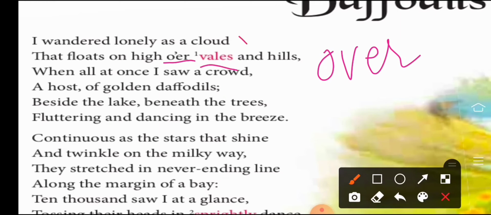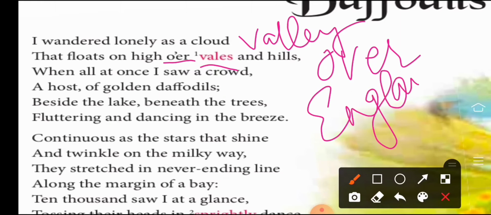Vales means valleys, right? Of the mountainous lake, and here he is talking about a lake which is in one of the districts of England, because he is an English poet. So that's why he was talking about one lake in England here, right?